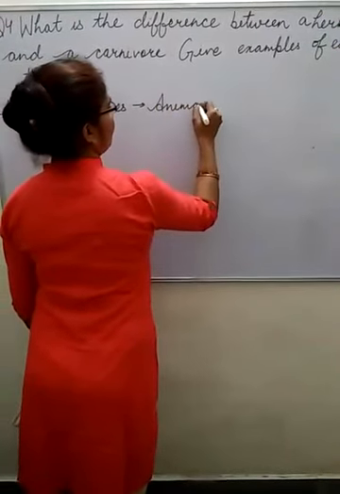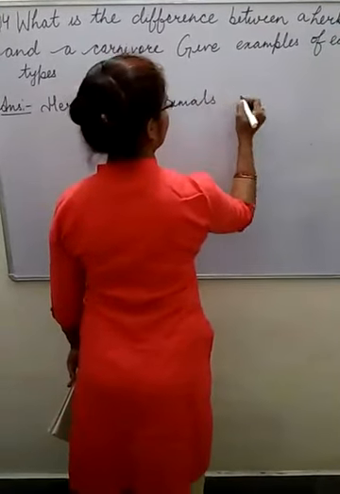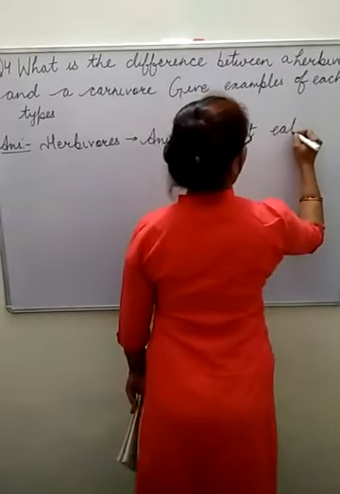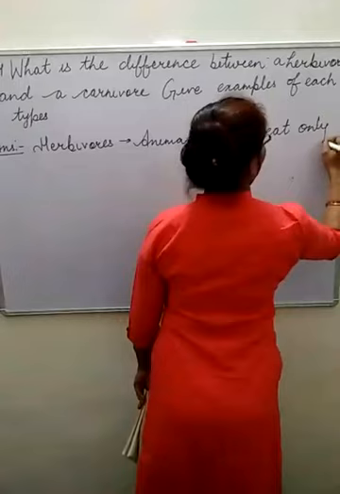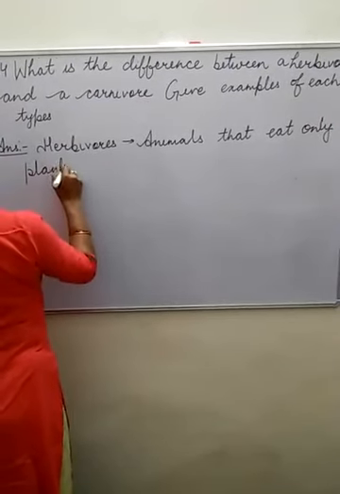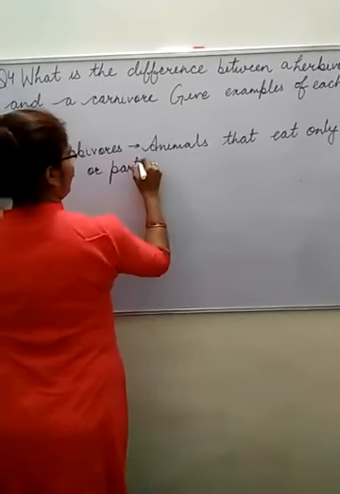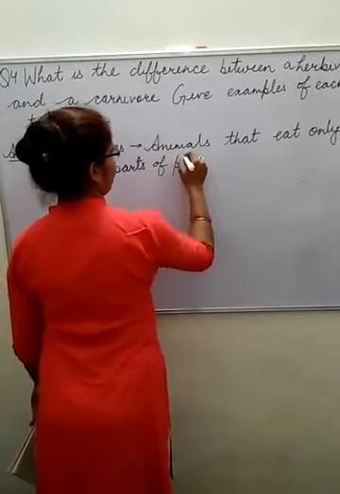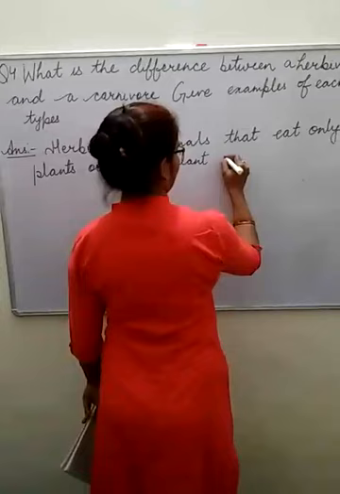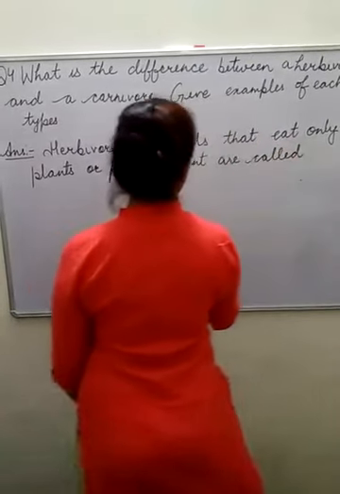Animals that eat only plants or parts of plants are called herbivores.